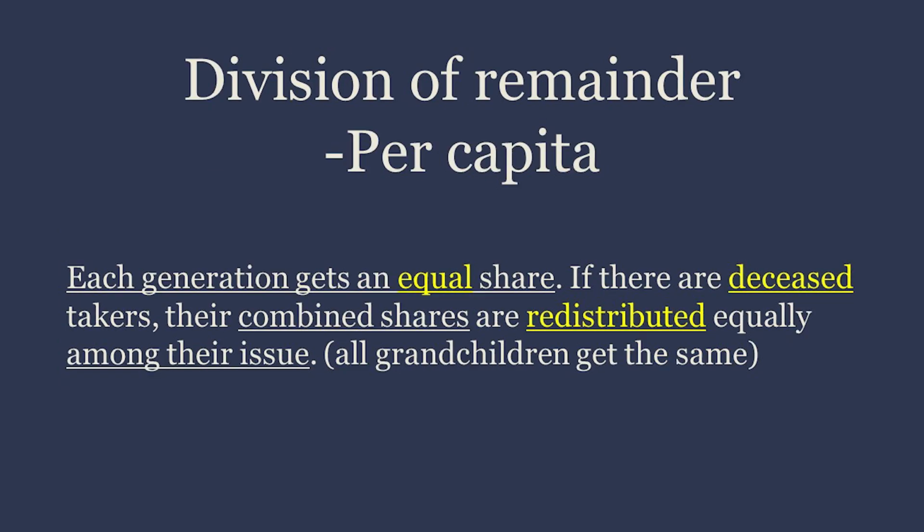Division of remainder. Per capita: each generation gets an equal share. If there are deceased takers, their combined shares are redistributed equally among their issue. All grandchildren get the same.